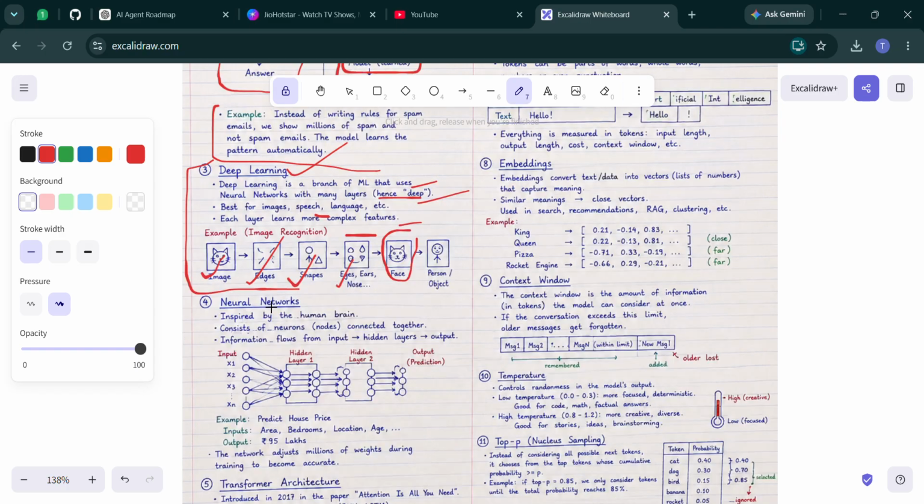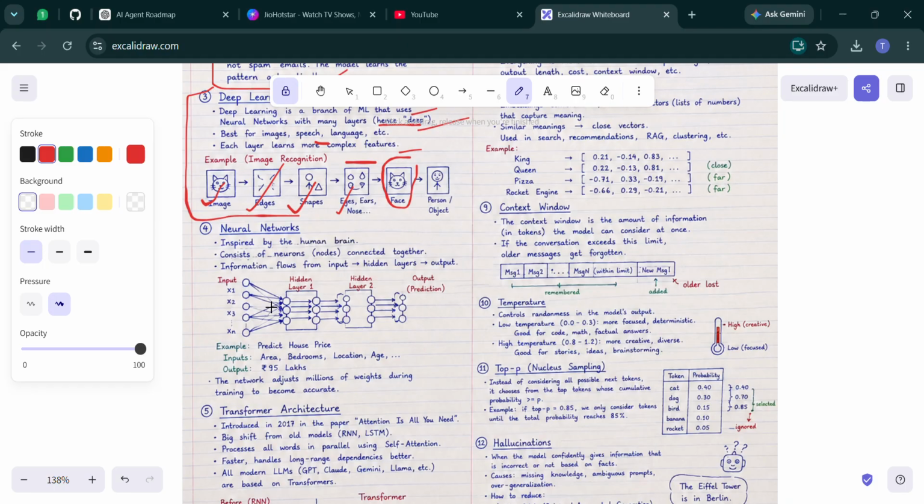Now the fourth topic comes into the picture. Let's understand the brain of deep learning. This is the stepwise procedure. First you learn what AI is, and second you learn machine learning.